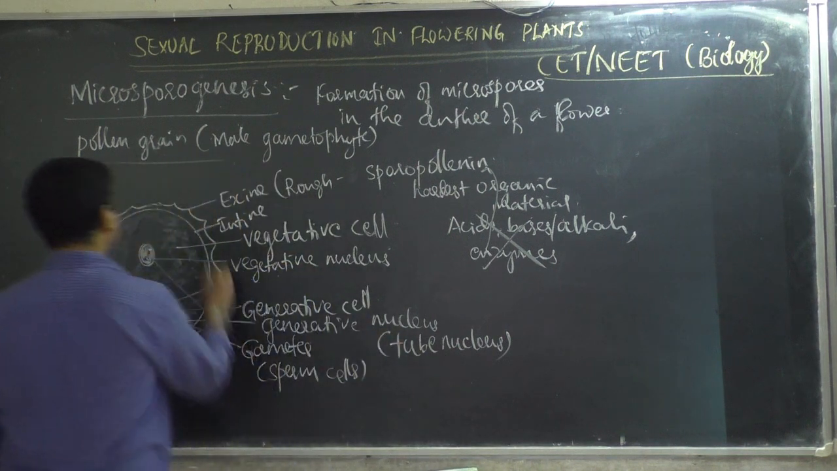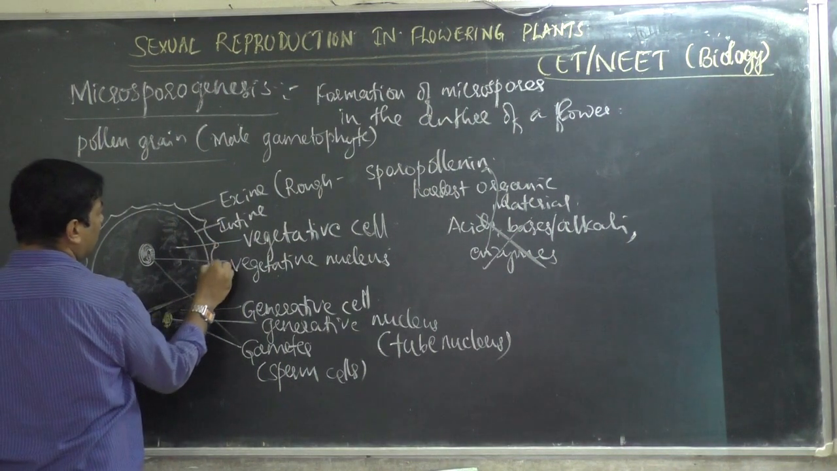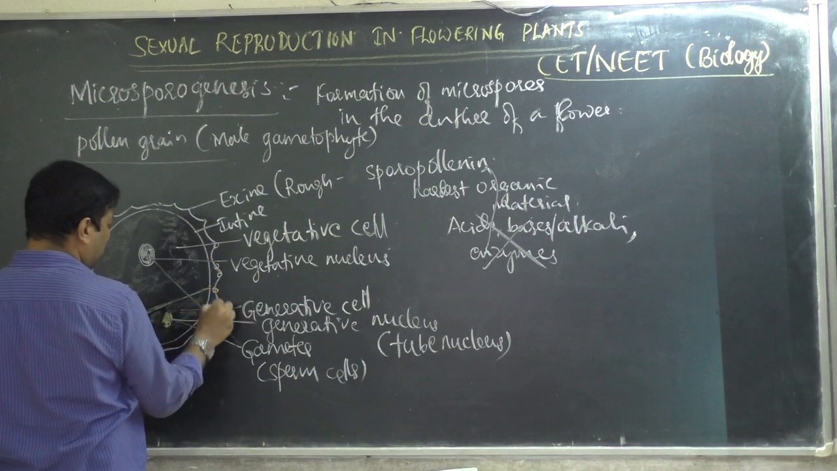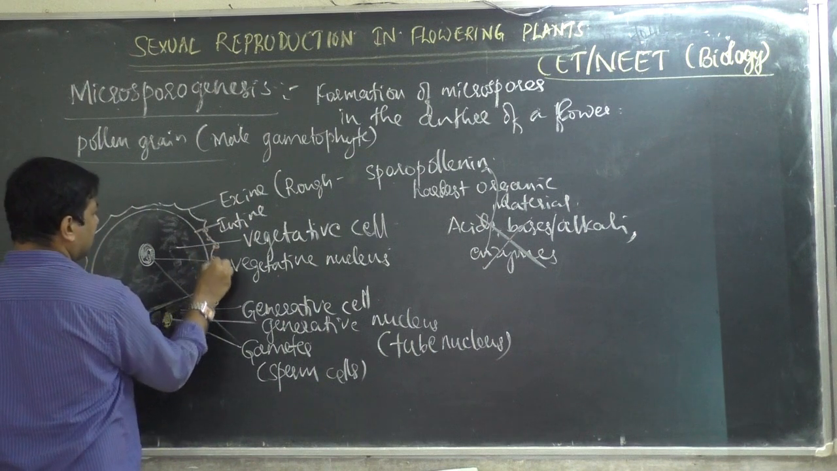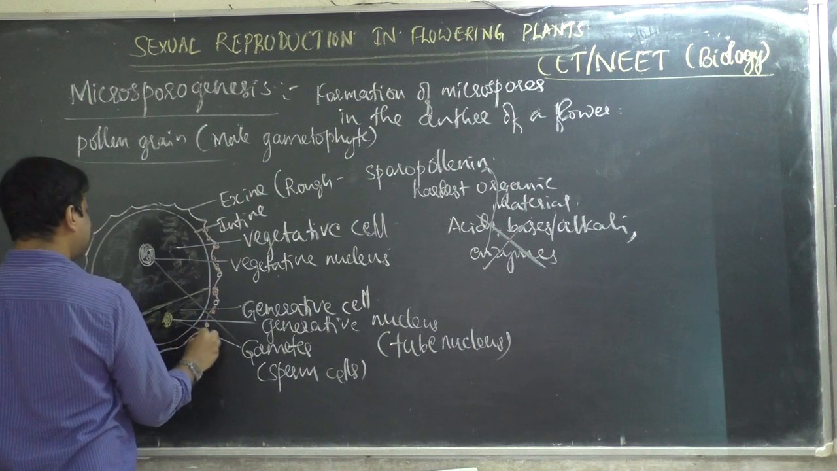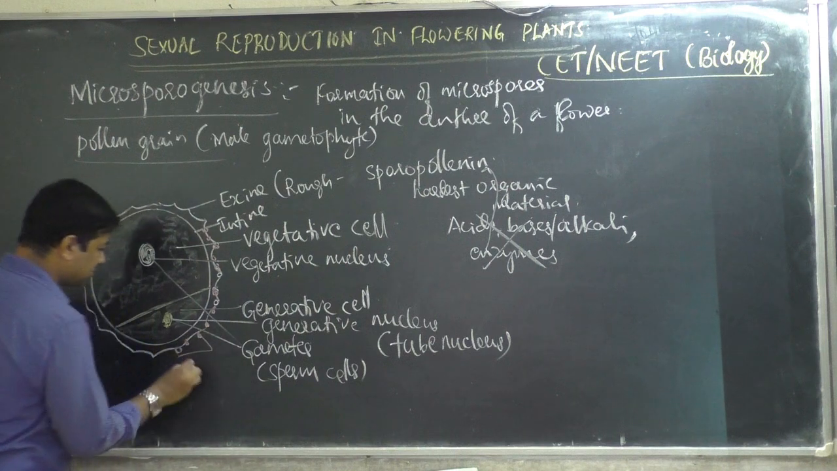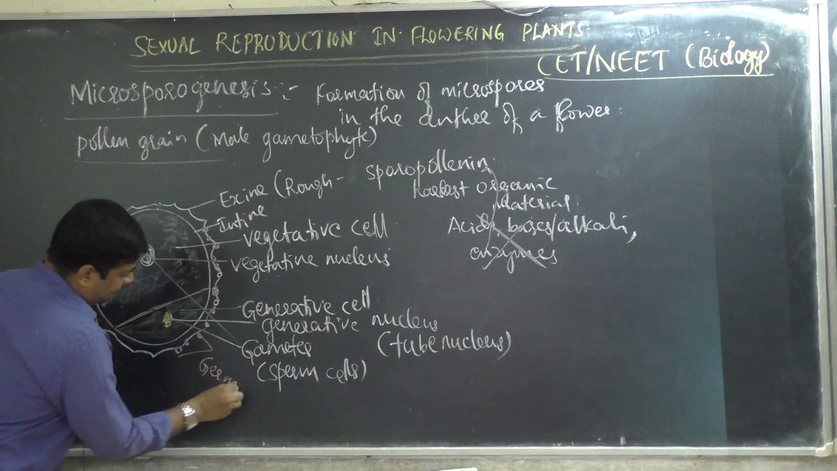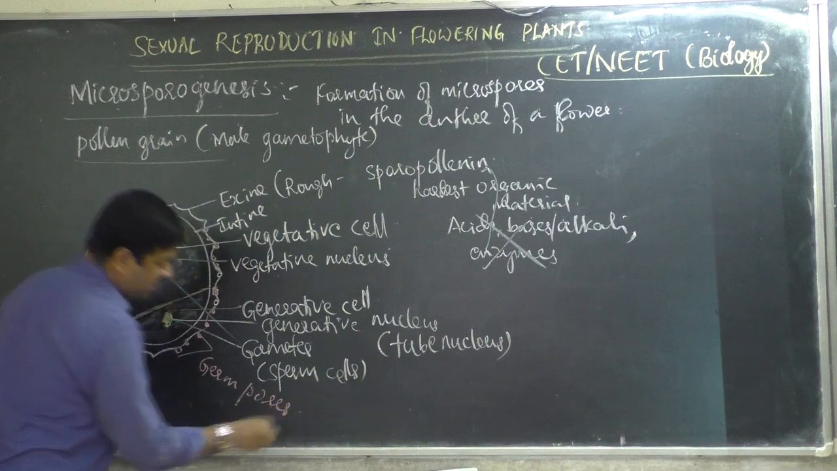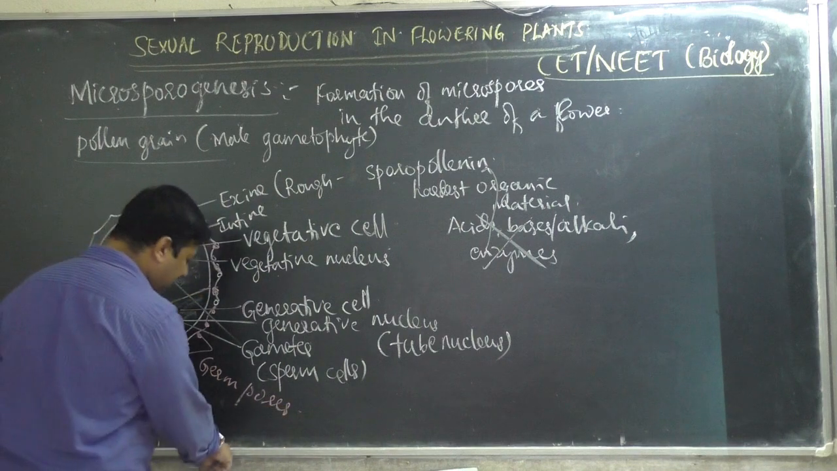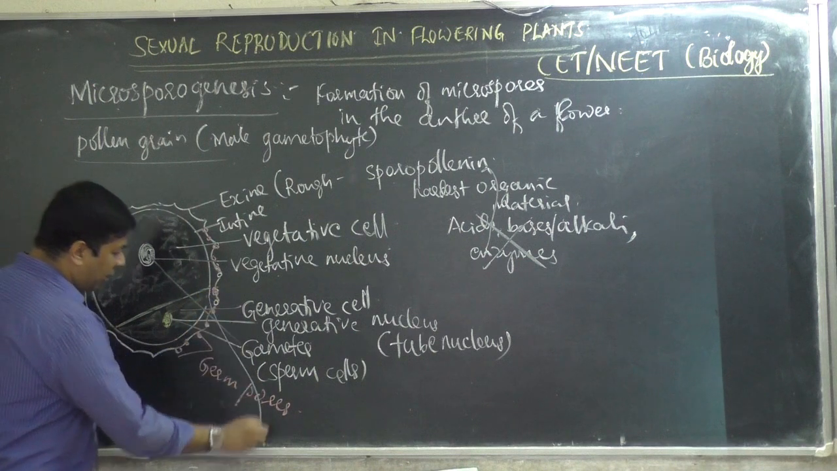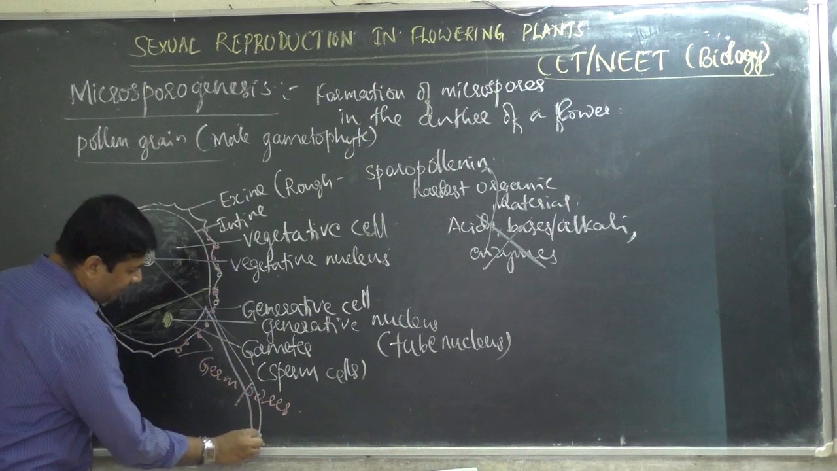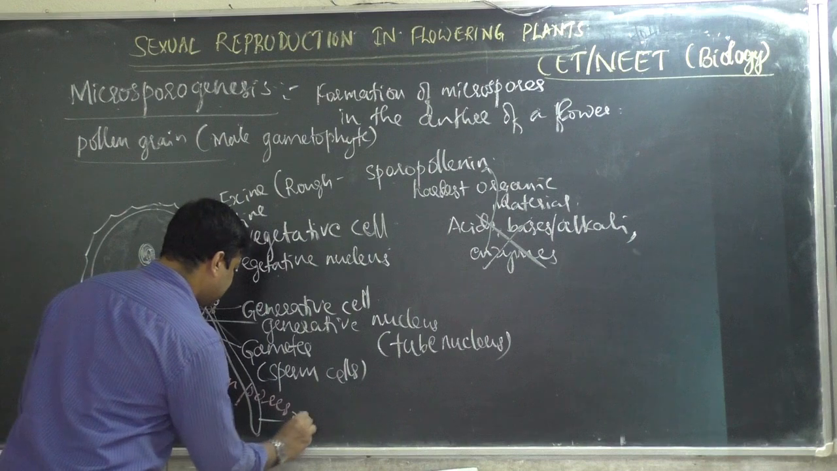Then in between the sporopollenin there will be holes present, which I will show in pink color. These holes are called germ pores. These germ pores are required for germination. The inner layer intine produces a long tube-like structure that is called the pollen tube.